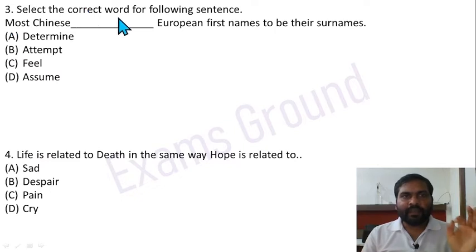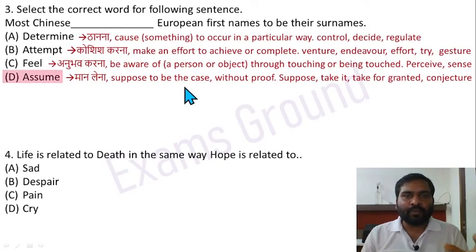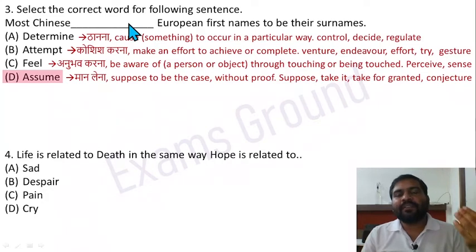Question 3. Select the correct word for the following sentence. Most Chinese assume European first names to be their surnames. Assume means मान लेना. Suppose to be the case. Chinese लोग मान लेते हैं कि जो यूरोपियन हैं, their first name is their surname, family name or their title.